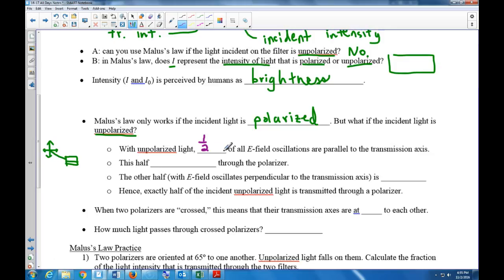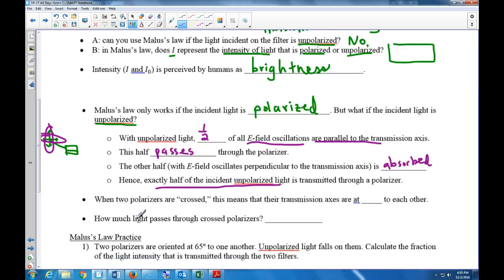Because half of the E-field oscillations, this half, is parallel to the transmission axis. And this half is not going to pass, it's going to be absorbed. So this half, which is parallel, passes through the filter. The other half, we said, is absorbed. So hence, exactly half the incident light is transmitted.